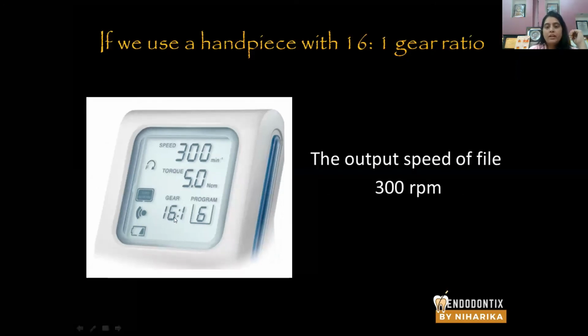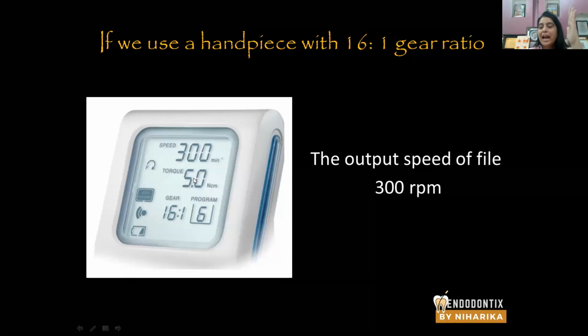Now, let us come back to the screen again. 300 RPM means the speed produced by the endomotor into the handpiece. Okay. Now, if we are going to use a handpiece with 16:1 gear ratio, so what is going to happen? The RPM generated by the endomotor is 4800, but the handpiece converts that 4800 to 300. Okay.